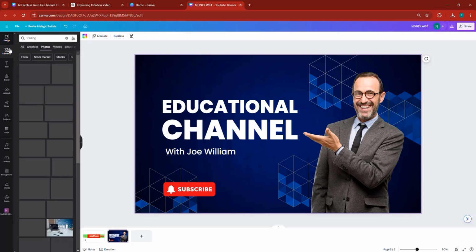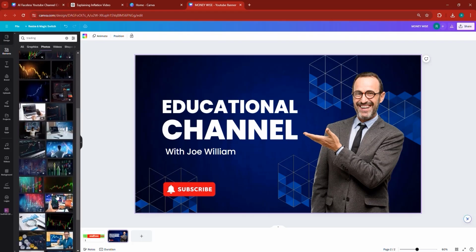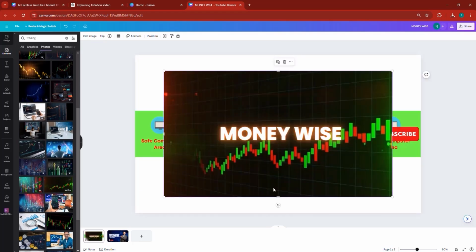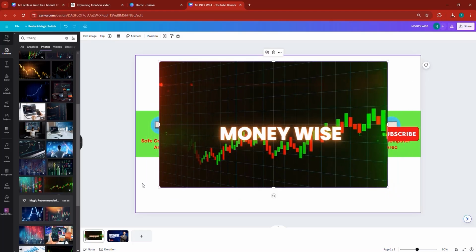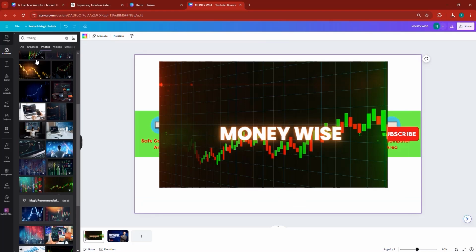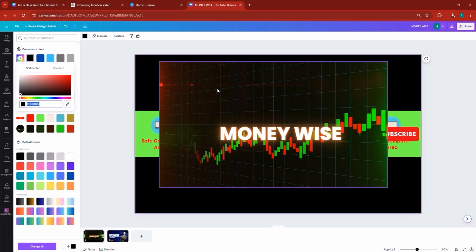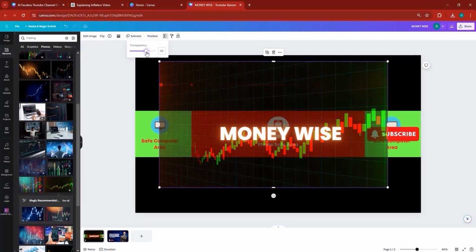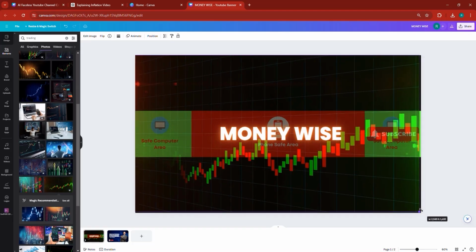Let's look for trading, for example, because that will show us stuff that we kind of like. And I think that we're about to find what we want. So I think that I'm going to choose this. And basically, when you choose this, first of all, you can click on the background, and here you can unlock. I can unlock my shape. I'm going to click to change the color of the background to another color. I'm going to change it to black. And then I'm going to click on this, reduce the transparency of it slightly, and then adjust the placement of it and make sure it's bigger like that to cover.